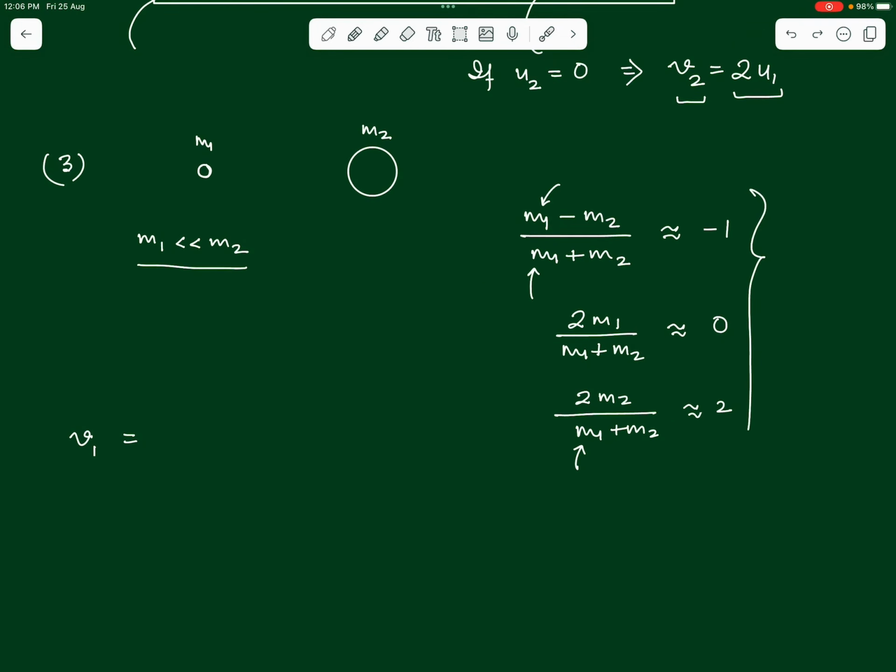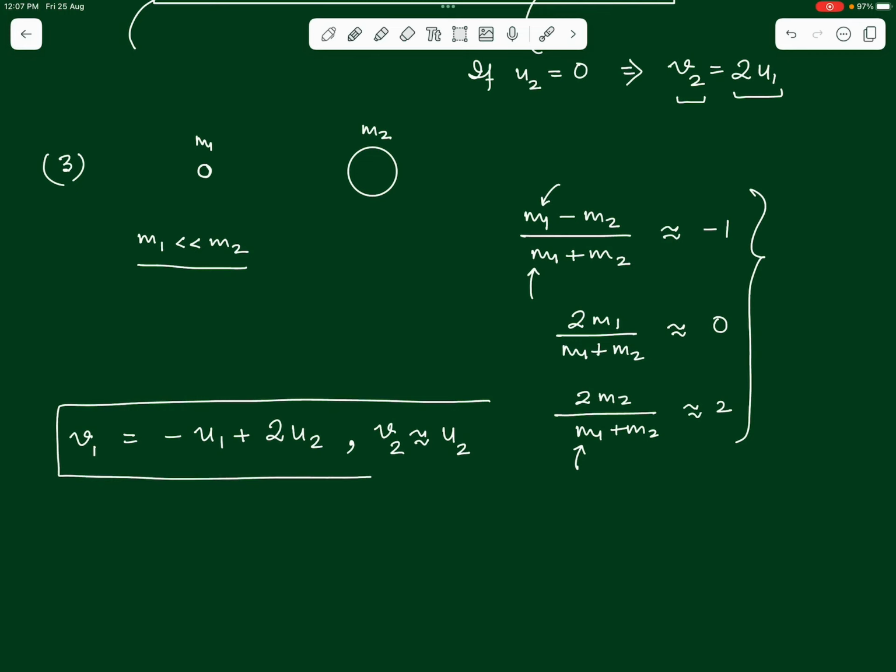So, when we substitute these assumed values, we will get v1 is equal to minus u1 plus twice of u2, you can check through the equations once on your own. This is the value of the final velocity of the first body, whereas the final velocity of the second body comes nearly u2 itself.